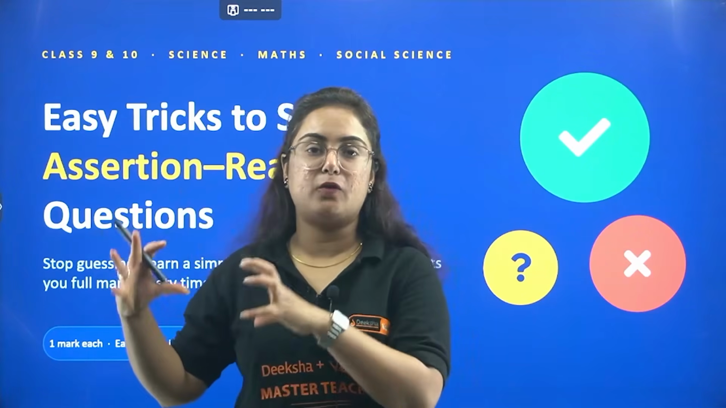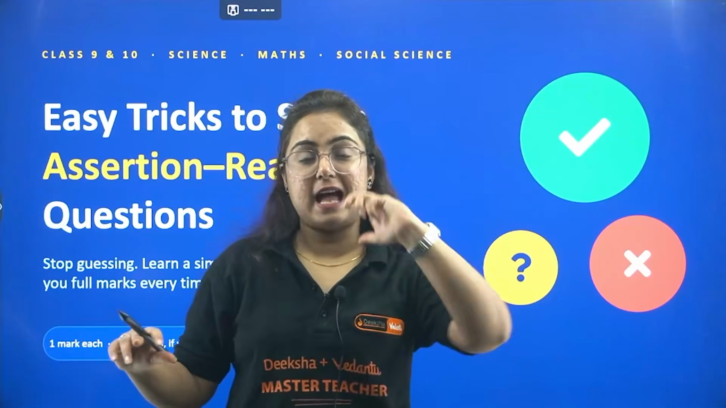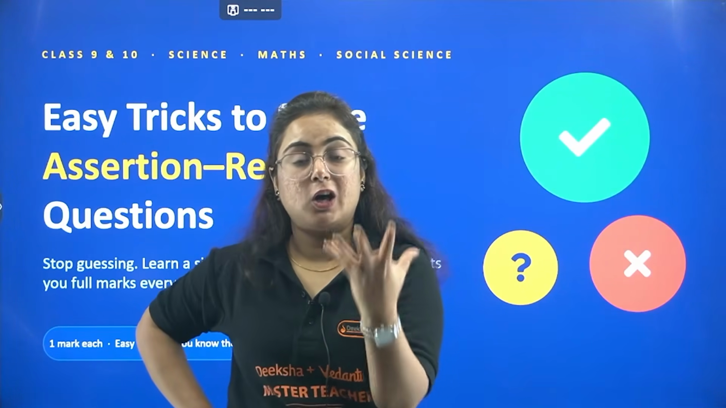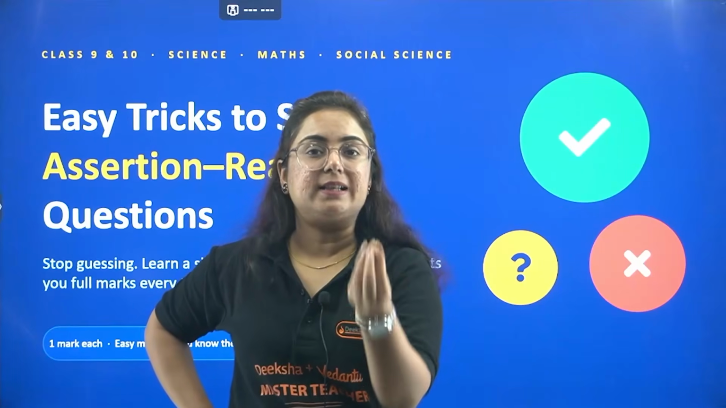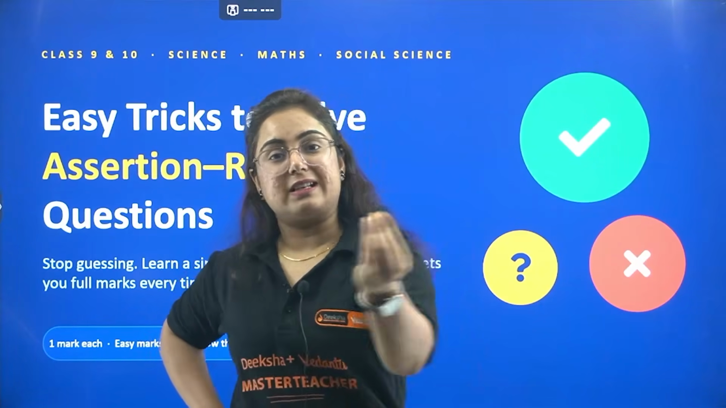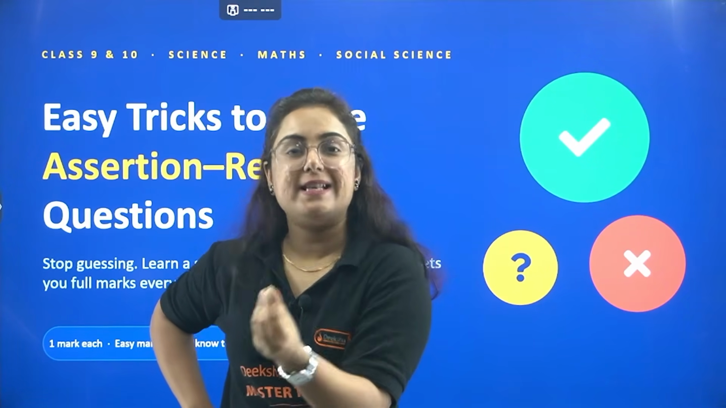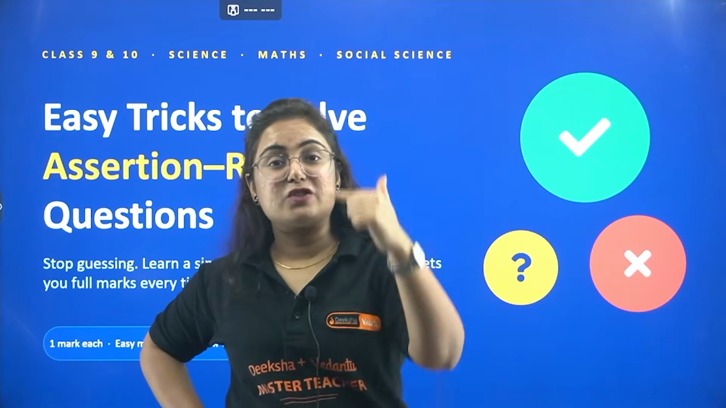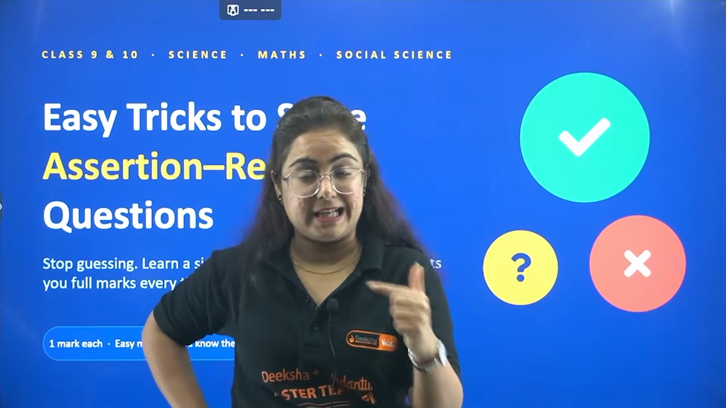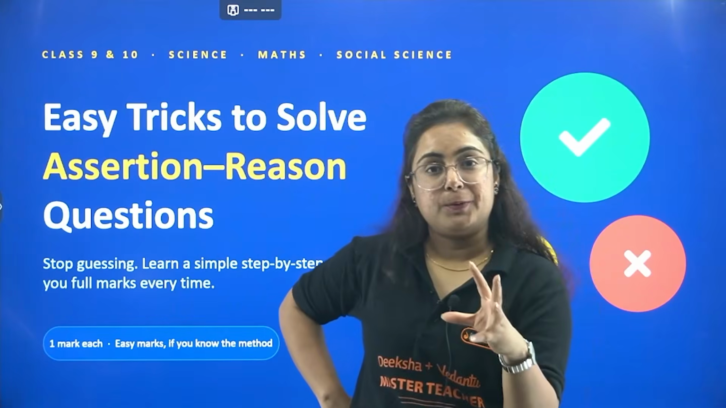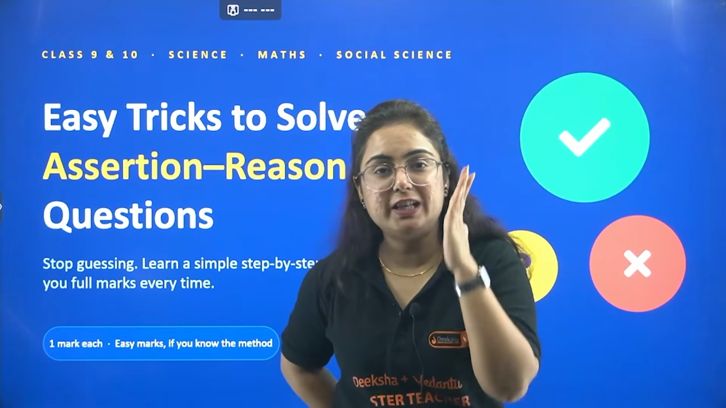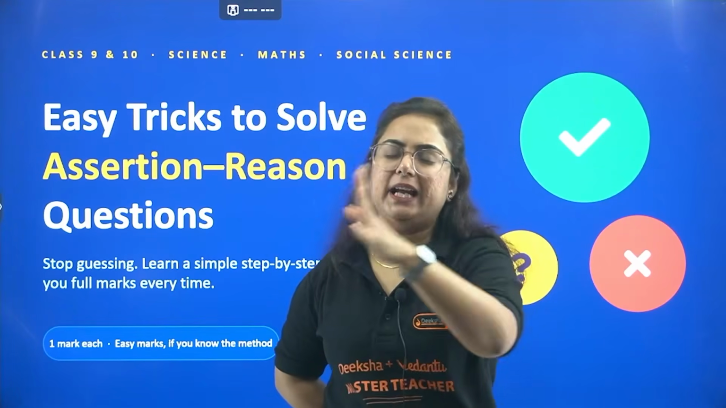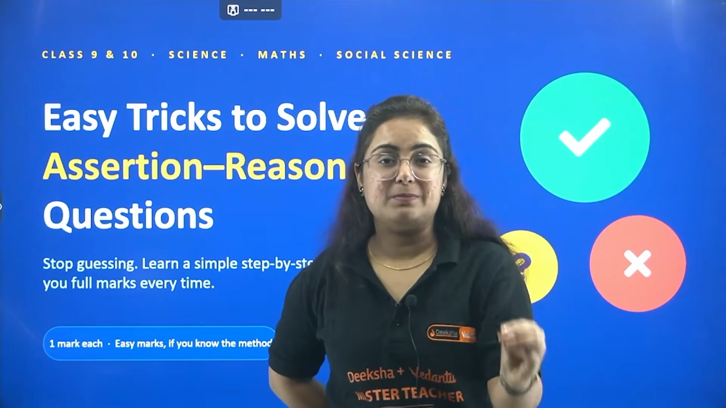Beta, these assertion and reason questions are made to make the standard or level of the paper a little difficult. Why so? Because the rest of the MCQs are quite easy, so they need to put some questions which can make students confused. But if you know a perfect strategy to solve this type of question, you can convert the difficult one into an easy one.